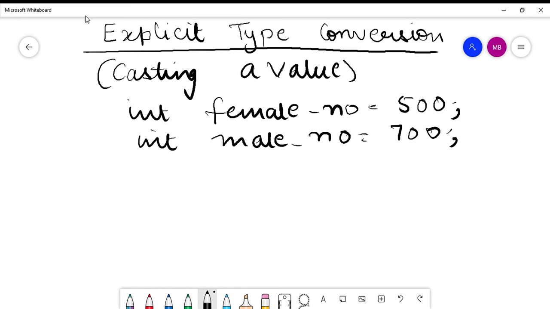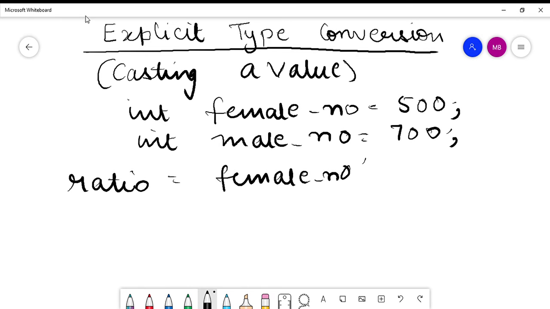Now, say for example, I want to find out the ratio of the number of females to males in that town. We all know that the formula for the ratio is the female number divided by the male number. In that way we will get the ratio of female to male in that particular town, right?